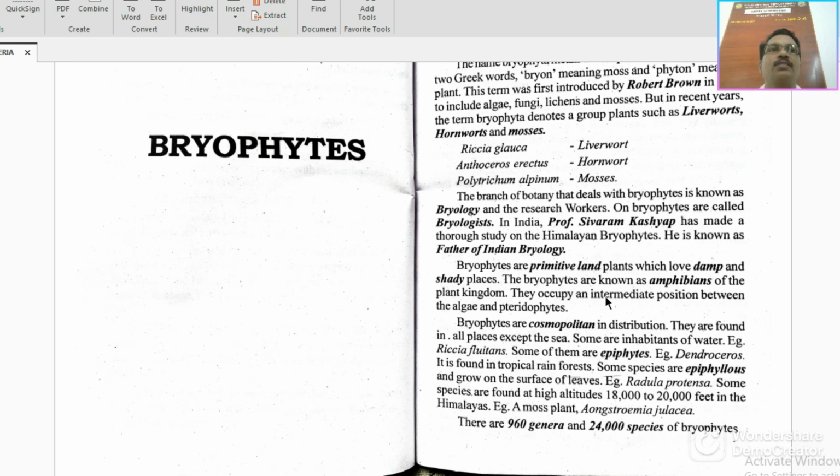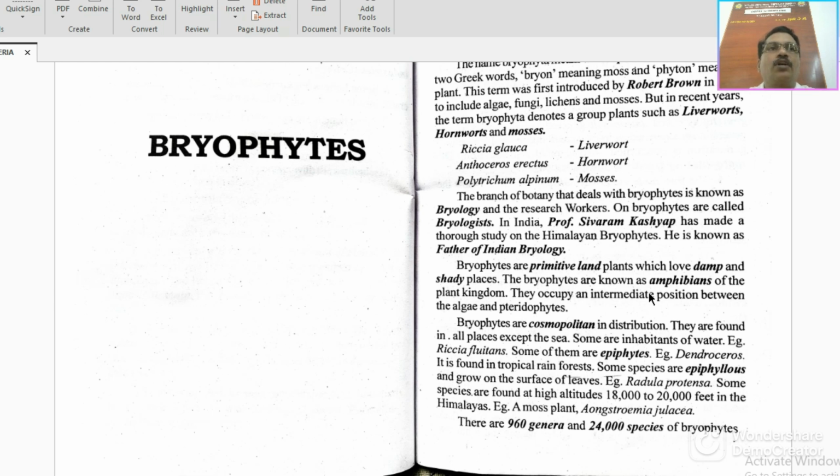The bryophytes are also known as amphibians. That means they can live in water and on land, like a frog. They occupy an intermediate position between algae and the advanced plants, the pteridophytes.